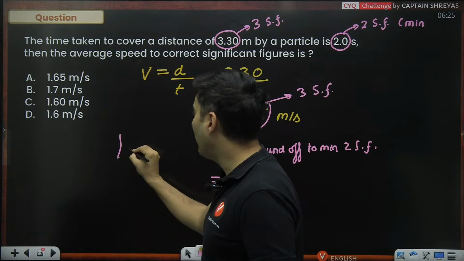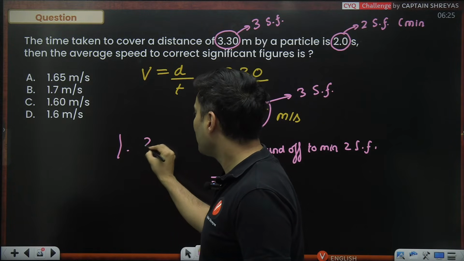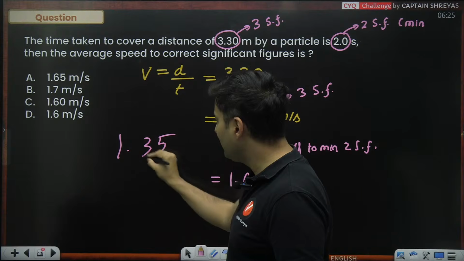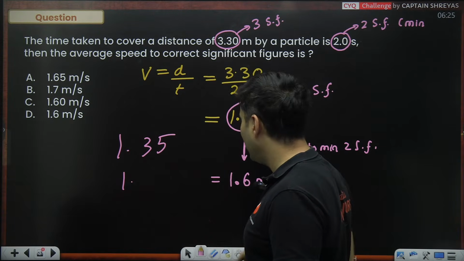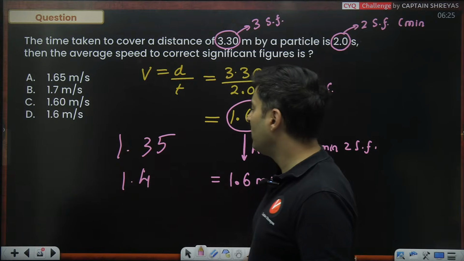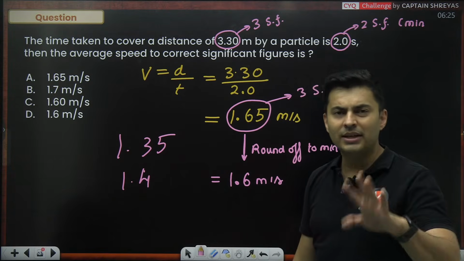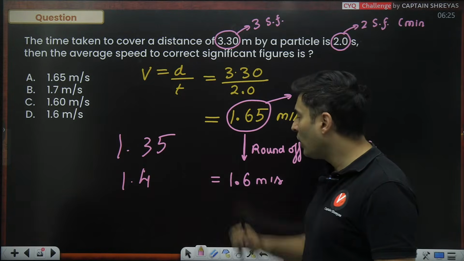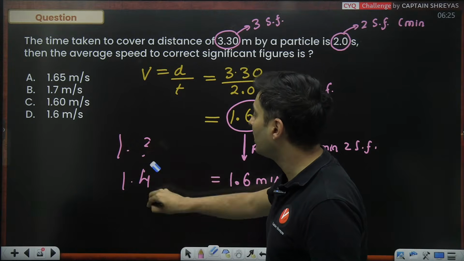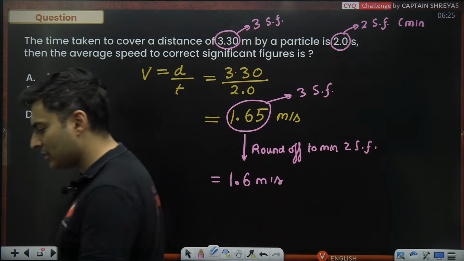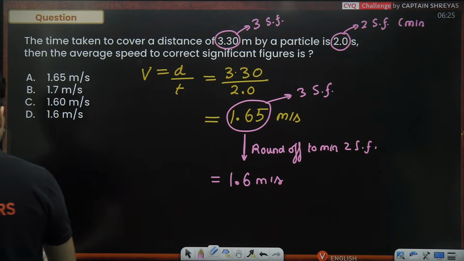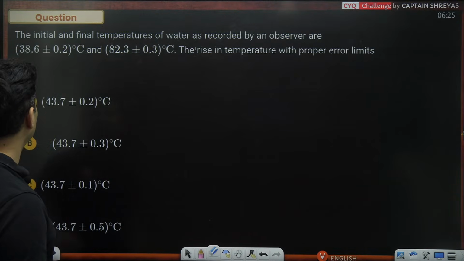If it was, for example, 1.35, then 3 is an odd number. So you can't leave it as 1.3; add one to the digit and make it 4. So basically make it even. So 1.35 will become 1.4 because that number 3 is odd. If it was even, just don't touch it, leave it as it is. Got it? So that is the catch in this problem. Let's go to the next one.